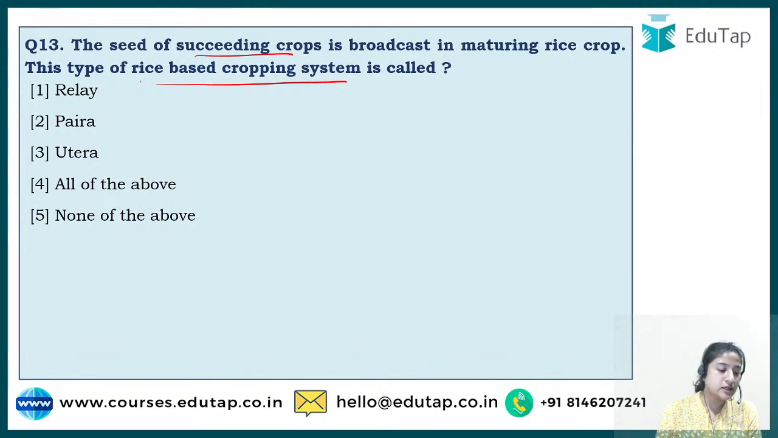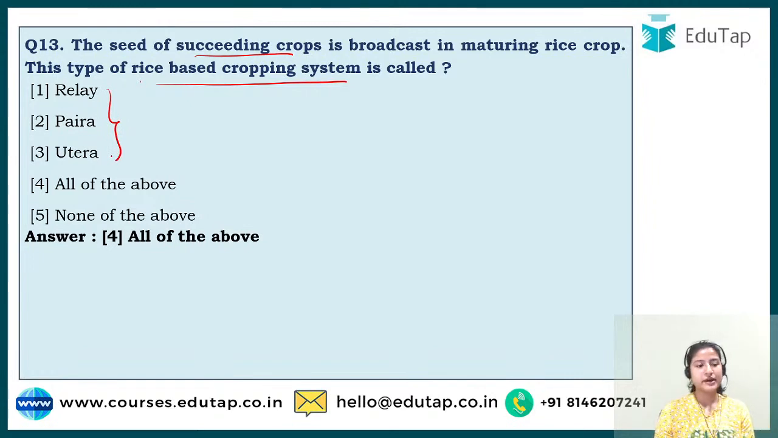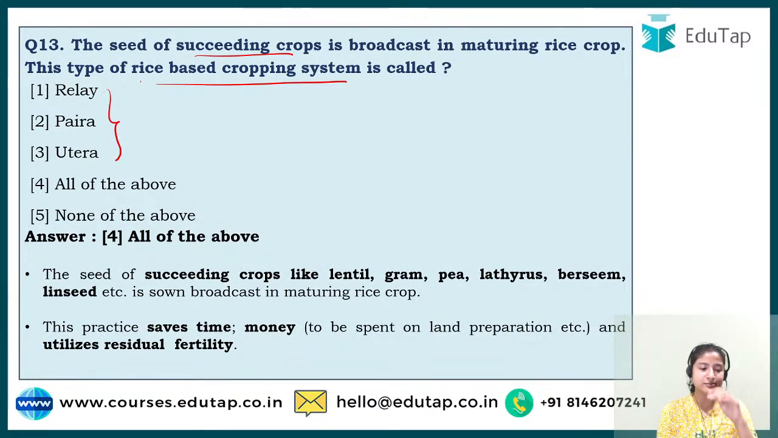So the correct answer to this is actually 4, that is all of the above. These three are synonyms, so they can be used interchangeably. Relay, para, utera, whatever you can say; in different places it is known by different names. These are all synonyms. Remember that, because maybe to not make it obvious, the examiner may not ask relay, but may ask para or utera. That is why this is included, so that you know that it is all the same thing.